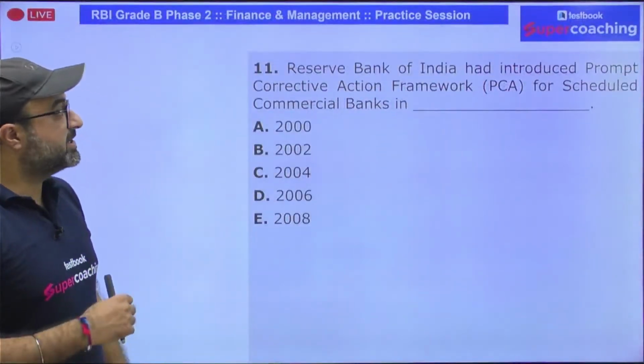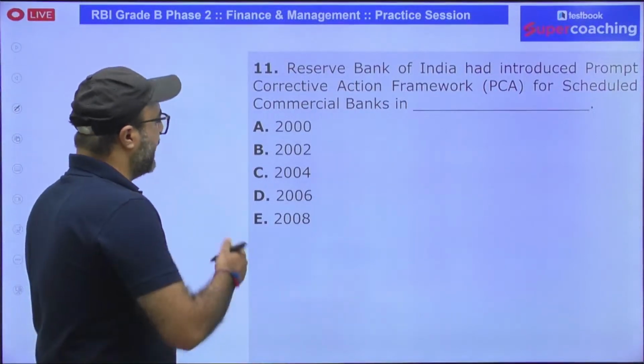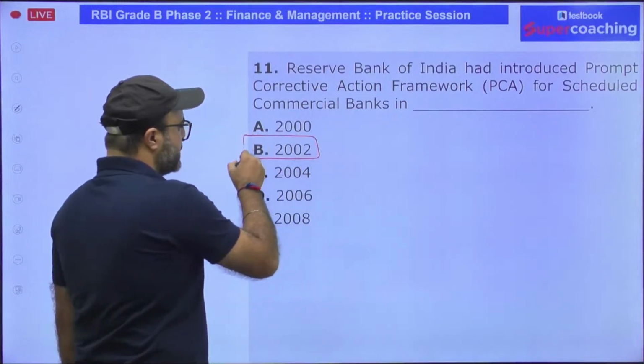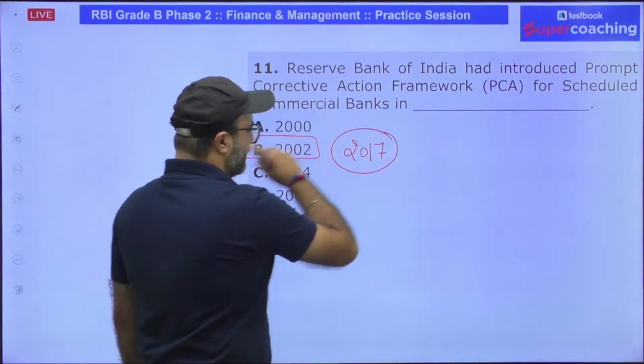Next, Reserve Bank of India has introduced PCA. So PCA has been introduced on commercial banks. In which year? It was introduced in 2002. Then it was revised in 2017 after almost 15 years.